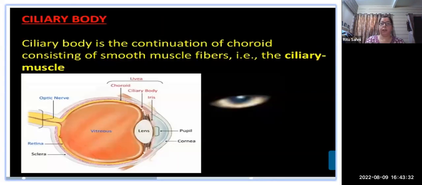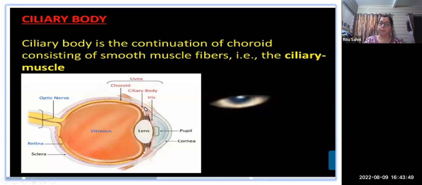The ciliary body is a continuation of the choroid, as I have already explained. These ciliary bodies also protect the eye. They consist of smooth muscle fibers, known as the ciliary muscles.